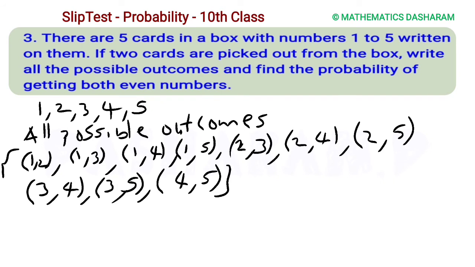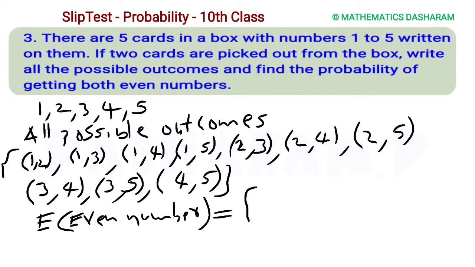Now the question is, find the probability of getting both even numbers. So E is even numbers. Observe from the 10 outcomes which ones show both even numbers. Here 2, 4, both are even numbers. Is there any other pair with both even? No, only one favorable.